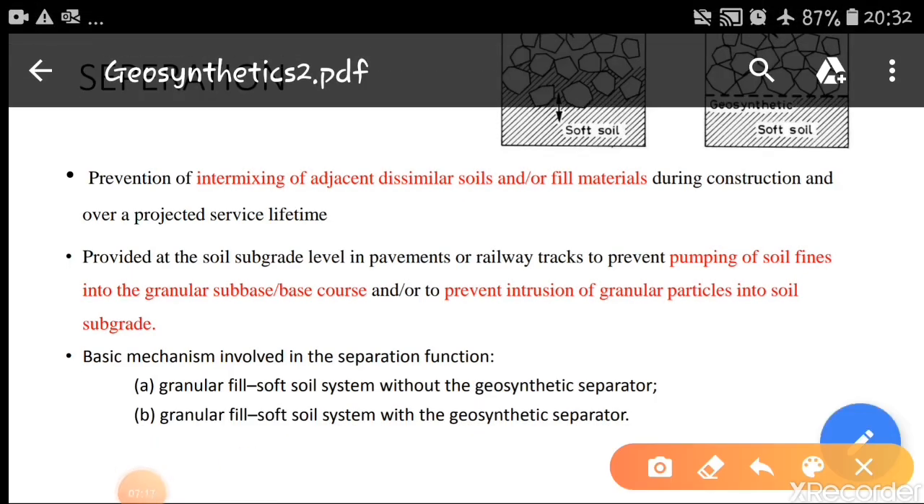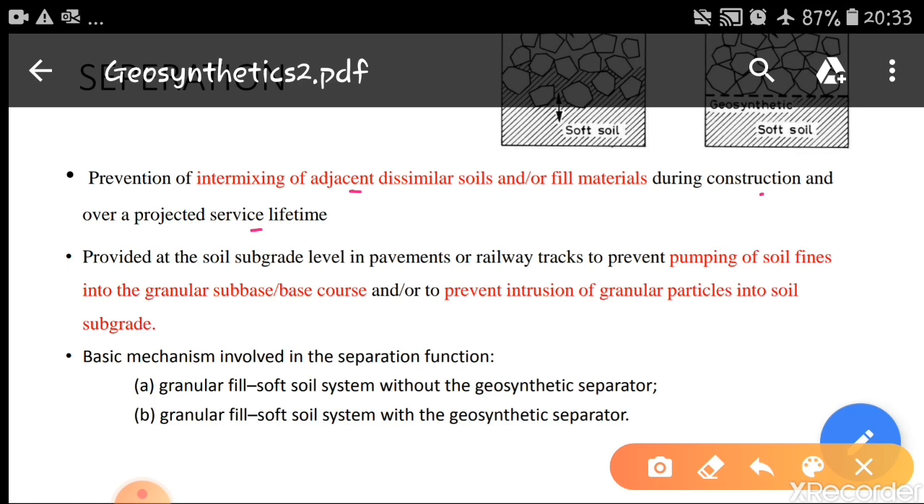Separation is the prevention of intermixing of adjacent dissimilar soils or fill material during construction and over a projected service lifetime. It prevents the mixing of adjacent soils, maybe fine-grained soil with coarse-grained soil, or coarse aggregates with the soil. So it doesn't allow them to mix, so that the purpose will be served.